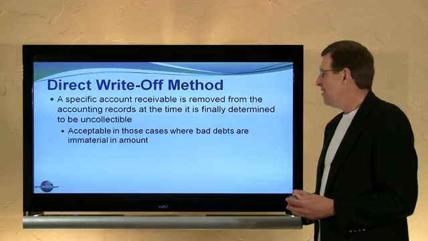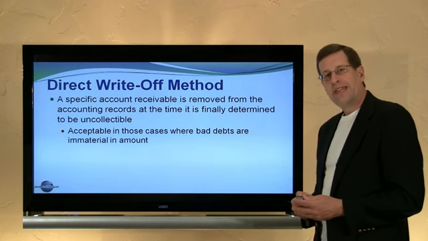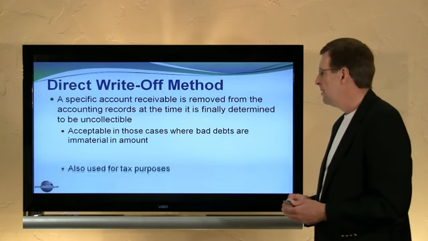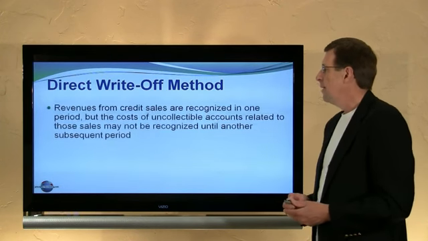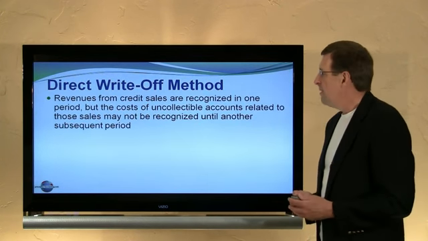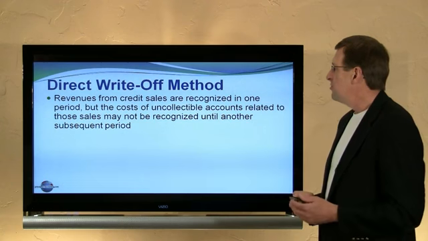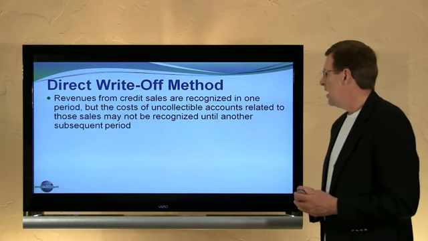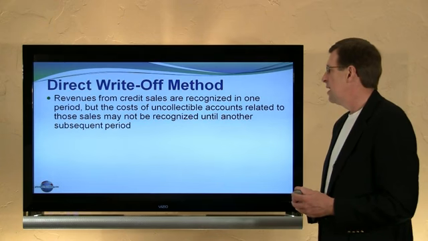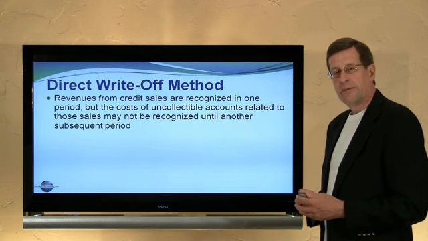The direct write-off method is acceptable in those cases where bad debts are not material in amount. It's also to be used for tax purposes. The direct write-off method, though, with that method, revenues from credit sales are recognized in one period, but the cost of the uncollectible accounts related to these sales may not be recognized until a subsequent period.